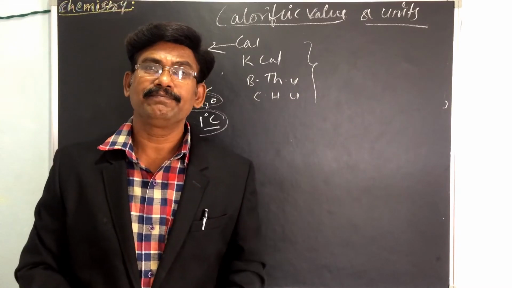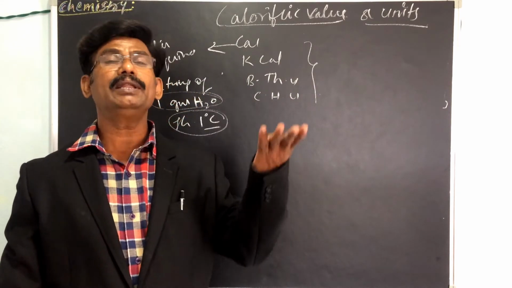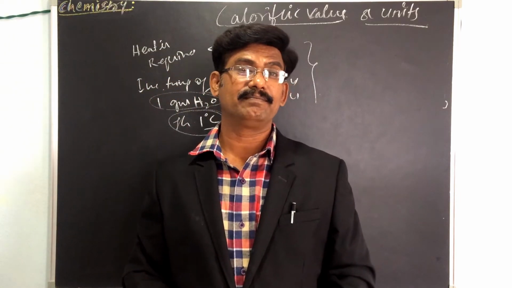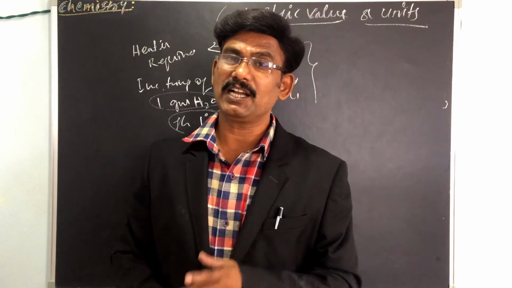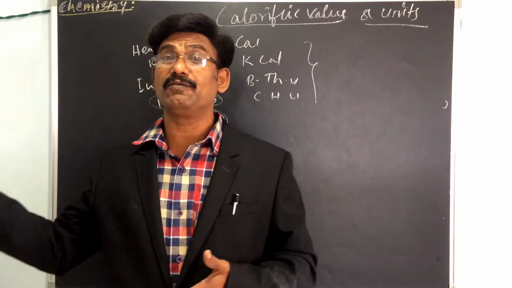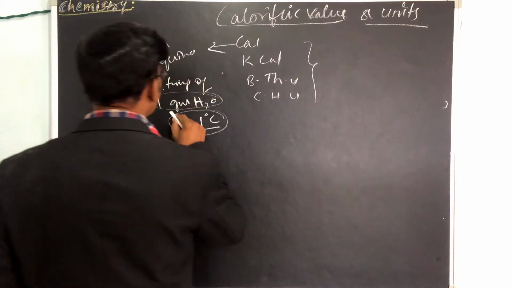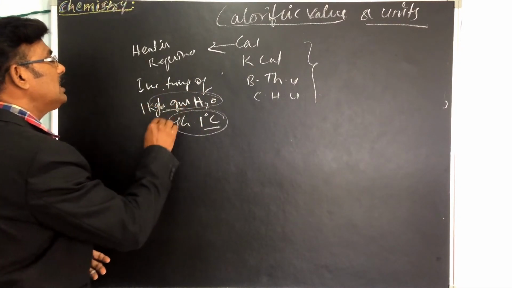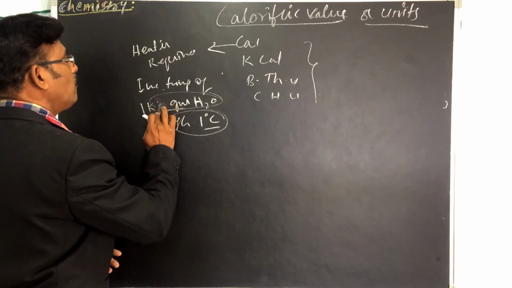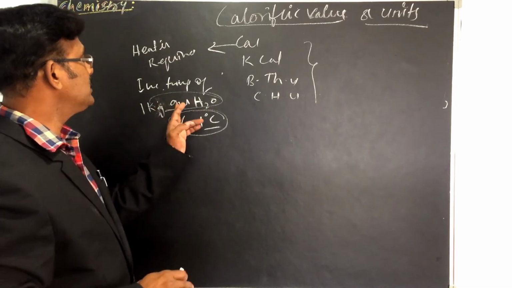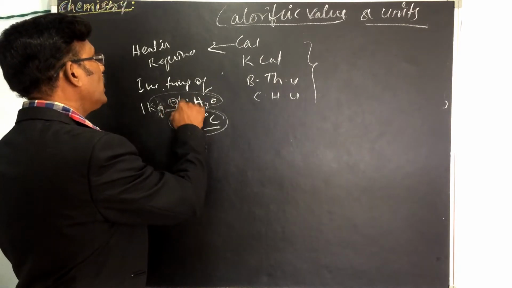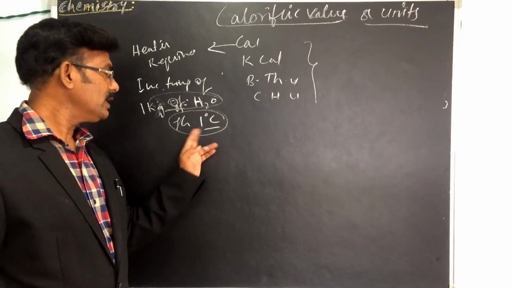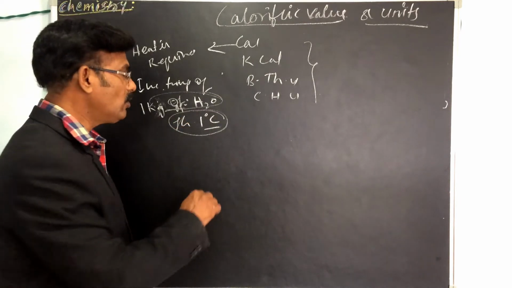Next, kilocalories. Kilo means 1000. This is the unit of heat in the metric system, and is defined as the quantity of heat required to raise the temperature of 1 kilogram of water through 1 degree centigrade.